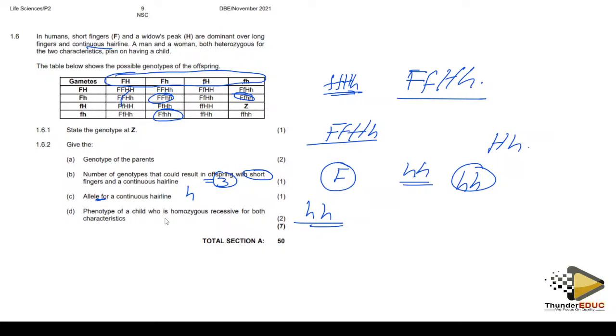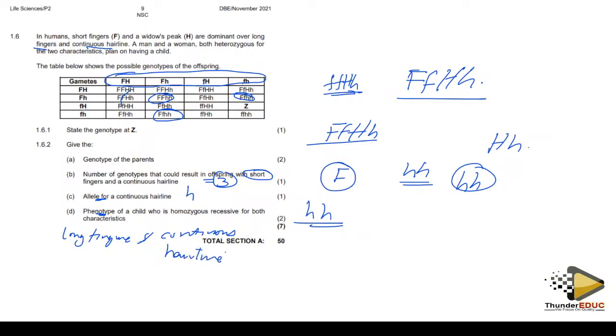They're saying the phenotype of a child who is homozygous recessive for both characteristics. Here is long finger, and continuous hairline.